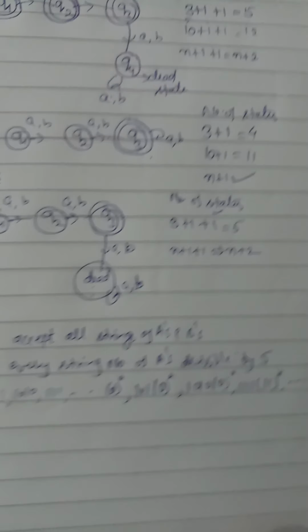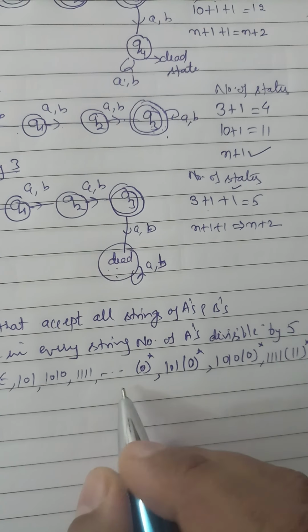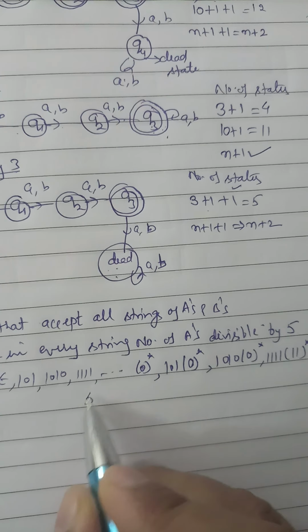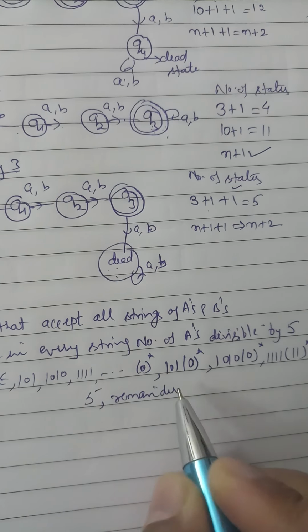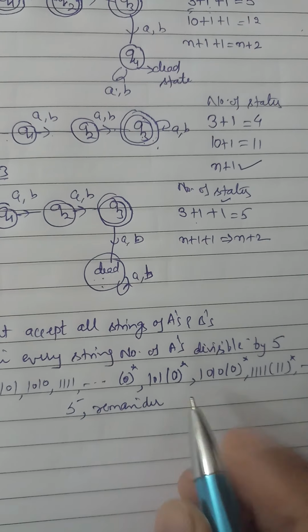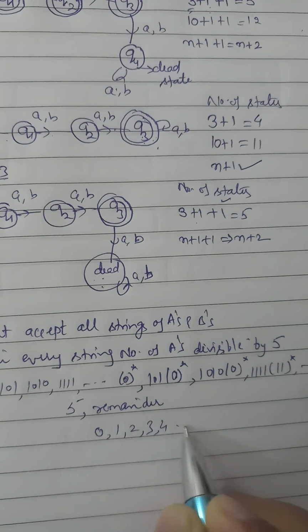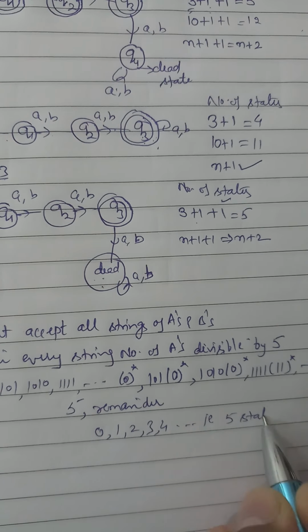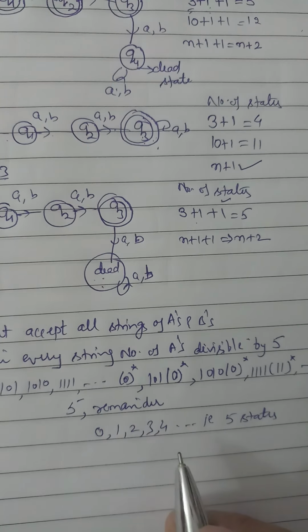We discussed this in detail in automata theory. If we divide by 5, what can the remainder be? The remainder can be either 0, 1, 2, 3, or 4. That is 5 states: 0, 1, 2, 3, or 4.